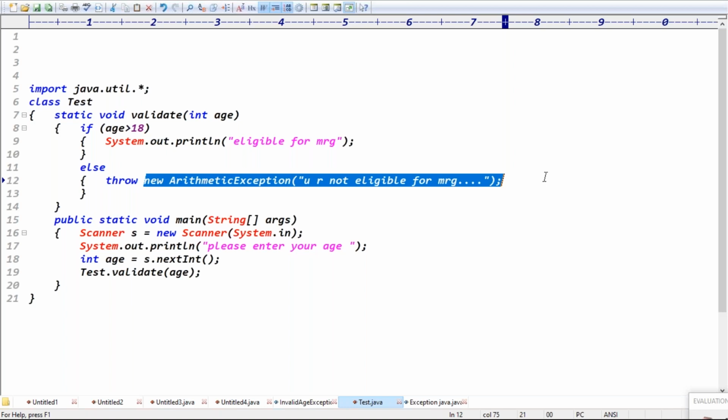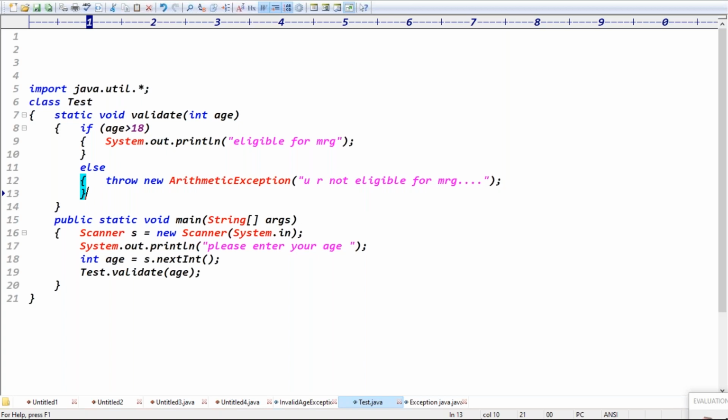The throw keyword is mainly for which exceptions, guys? User-defined exceptions, right? At the application level, we have to create our own exceptions and raise our own exceptions. That is called a user-defined exception, guys.